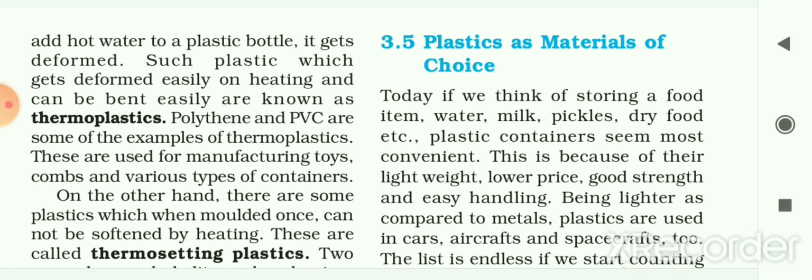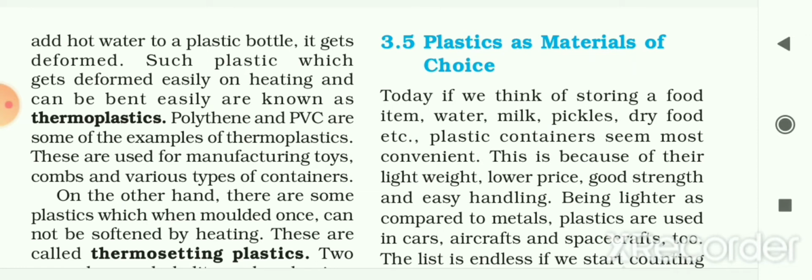Then we had seen that plastic is also a polymer, and the arrangement of units in plastics is of two types, that is linear and cross-linked. Then we had seen some properties of plastic: plastic is easily moldable, that means you can give any shape to plastic. Then plastic can be recycled, that means you can use it again.